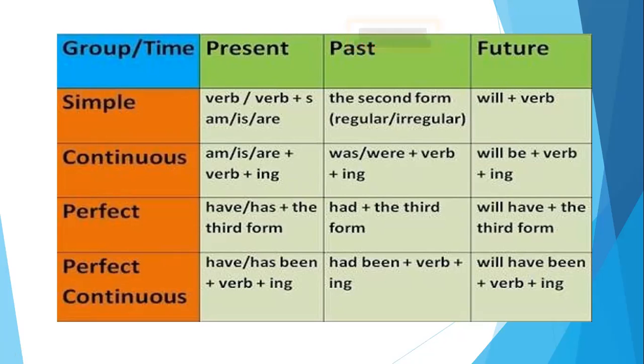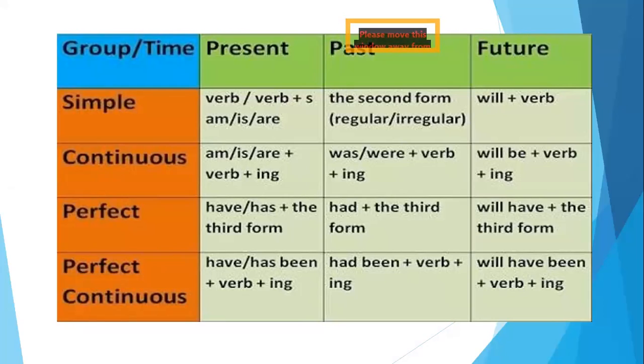I have seen the students making this mistake that when I write indefinite or when I write simple, they get confused that these are two different things. No, the simple present or the simple past or the simple future is the same as the present indefinite, past indefinite, and future indefinite. So please don't get confused. It's the same word. Similarly, if I'm saying change into present continuous, past continuous, or future continuous, I can also say change into present progressive, past progressive, or future progressive. They are the same. They are different names for the same type of tense.